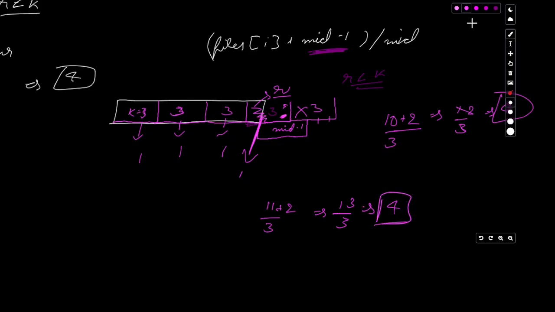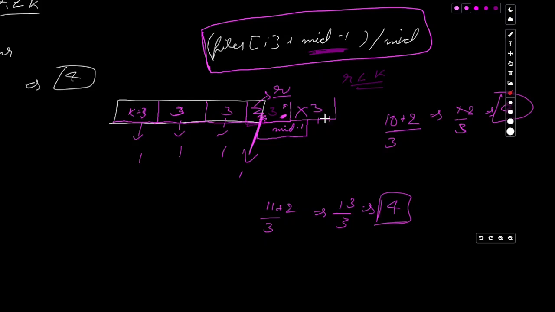It is because we are calculating the floor value afterwards that the answer will always come with these four blocks. It will never include the fifth block over here, because the mid minus 1 value will never exceed this particular fifth block. It will always be within the range of this fifth block, and if we calculate the floor value, we'll never count the fifth block. So this is the mathematical way to find the ceil value, and I have explained why it works, how it works.